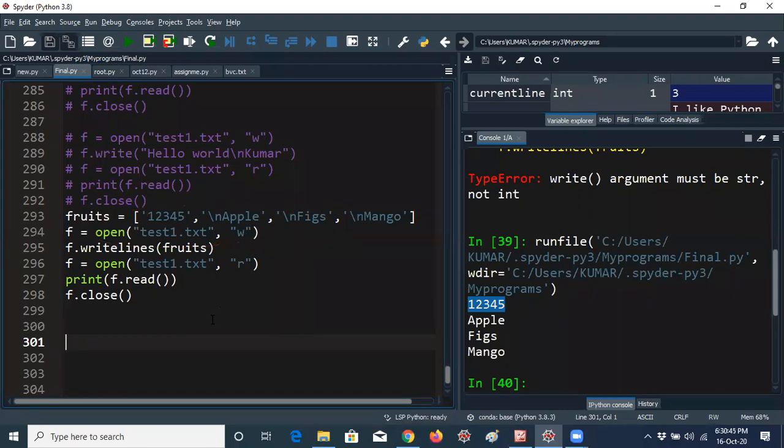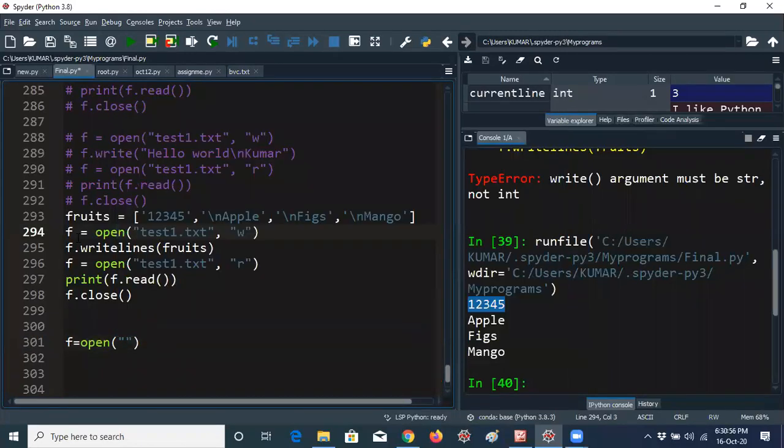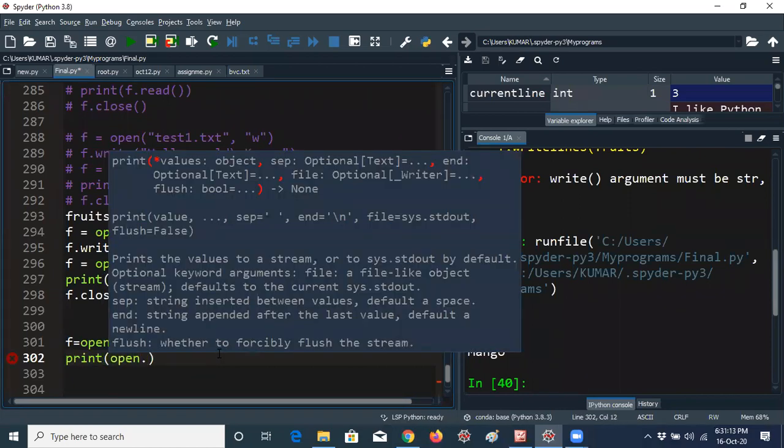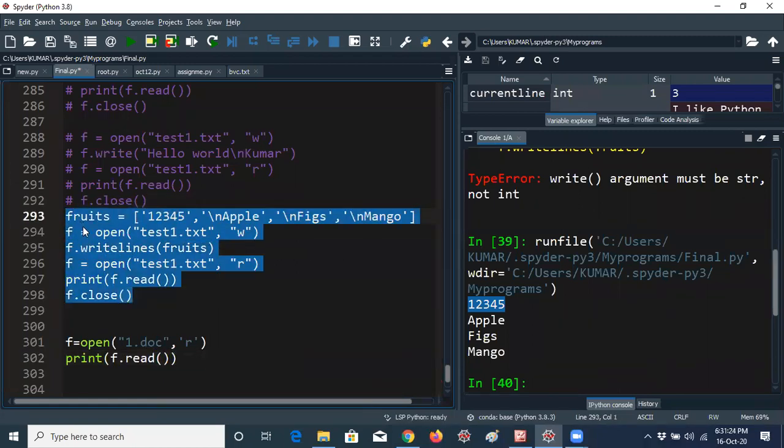That means whatever the data we have, for example, I would like to open f equal to open of 1.doc. Whatever the file name we have to give in the double quotes, you know already. I'm giving 1.doc. 1 is the file name, .doc is the extension, comma r. I'm giving r. So let me open the document because already we have the document. Now I am printing print of f.read. Of course close is not necessary, you know already. I'm just commenting this.